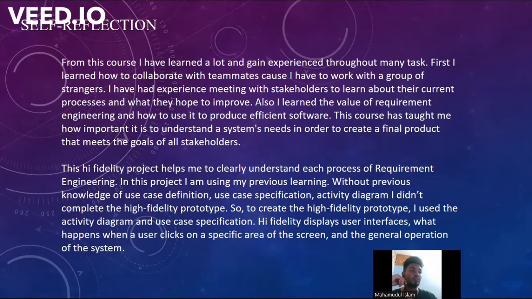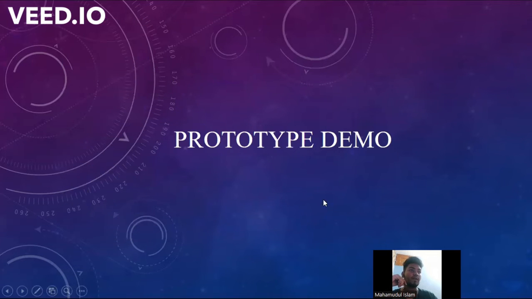So to create this high fidelity prototype, I used the activity diagram and use case specification. A high fidelity prototype displays the user interface, what happens when a user clicks on a specific area of the screen, and the general operation of the system. And next, we demonstrate our high fidelity prototype.